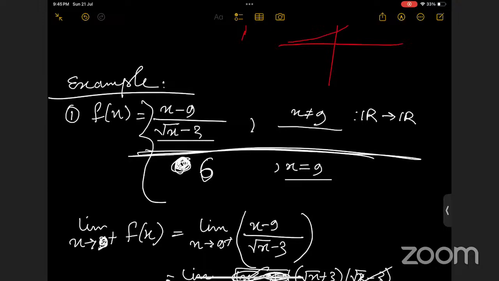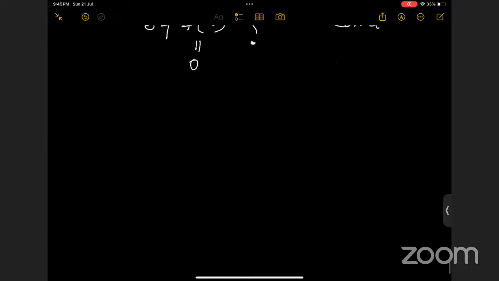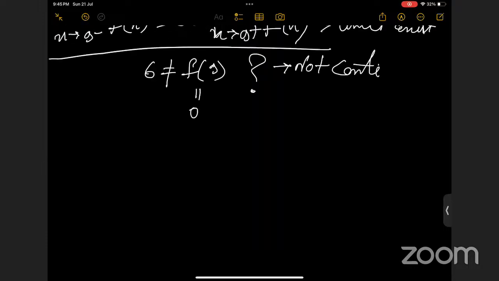If we take any number other than 6, it may be 5, it may be 4, it may be anything, then the limit will exist, but it will not be continuous. Yes. Got it, ma'am. I think example 1 is done here too.